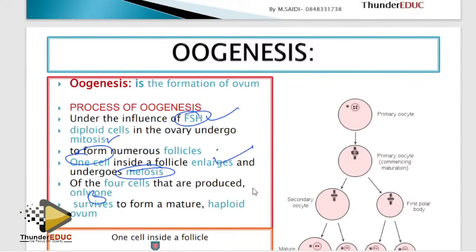And how do we call that one which survives? We call it a haploid ovum. Done.